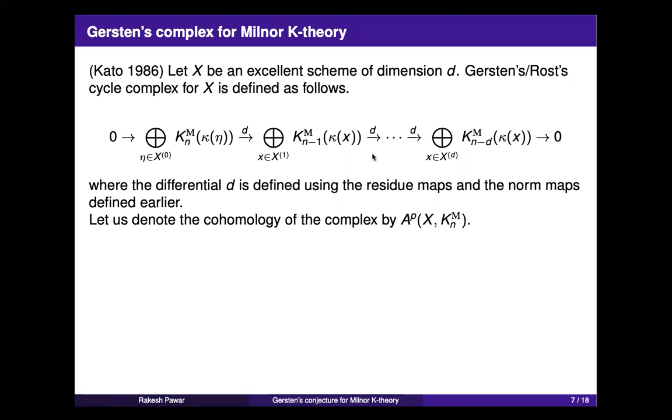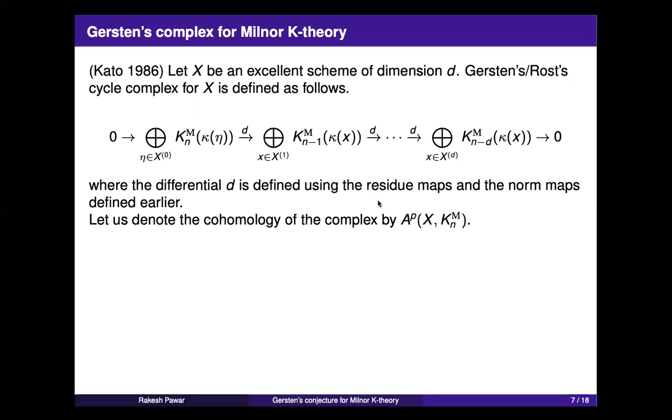So if I'm looking at codimension up to the power D, these are again codimension D points of X. This is the direct sum, and the maps d are defined using the combination of residue maps that I defined earlier and the norm maps. So both maps have to be used to make sense of this d. Okay, so you have a chain of abelian groups with maps going the right way, and now you have to actually check that d composed with d is 0, that it actually forms a complex. This was the result by Kato, that for any excellent scheme of dimension D, this sequence of abelian groups is actually a complex.